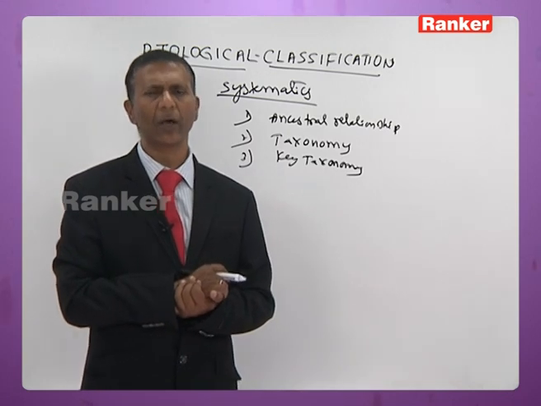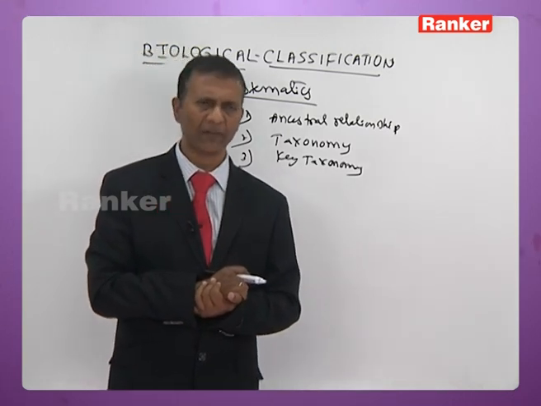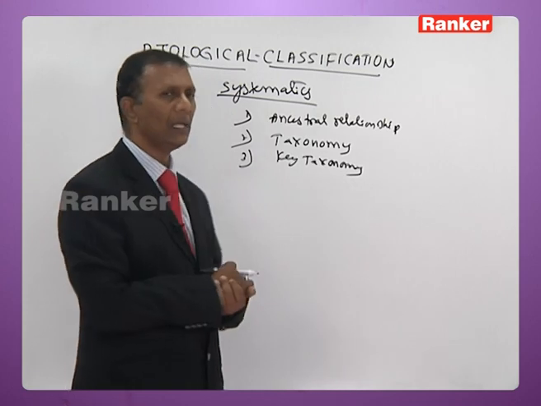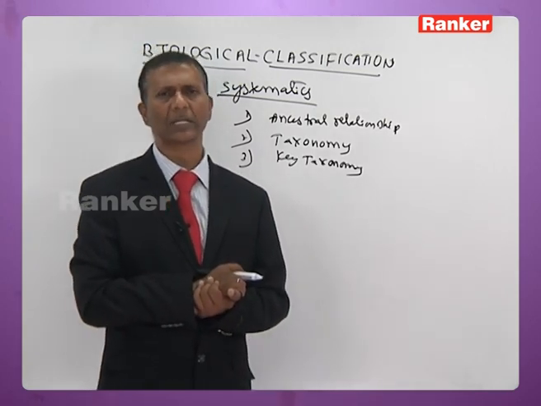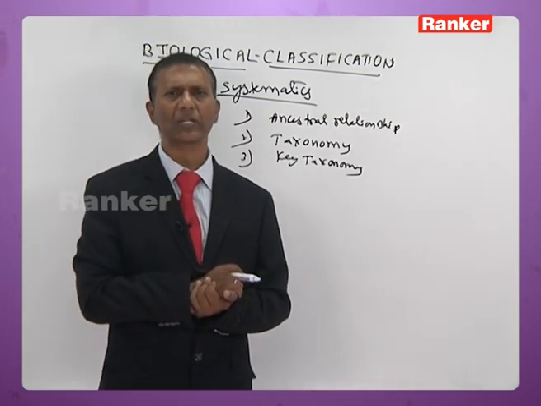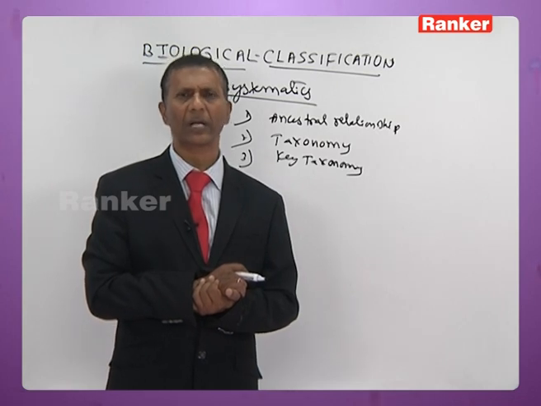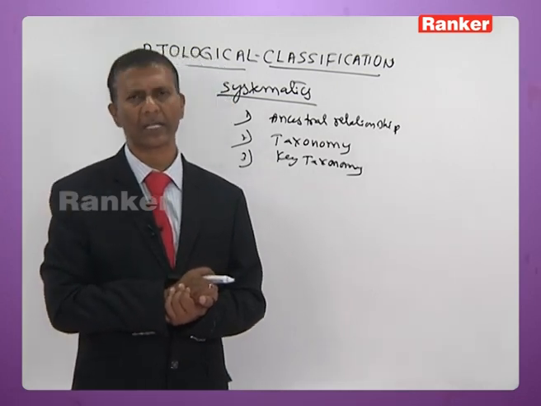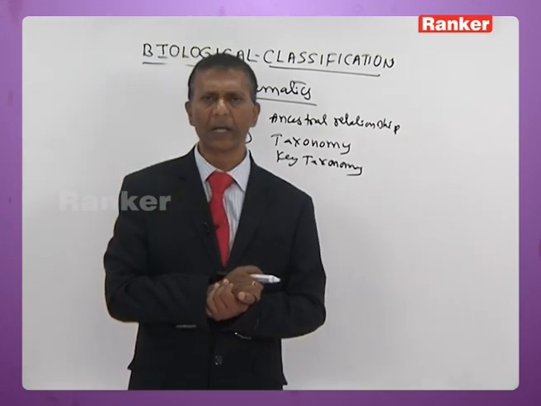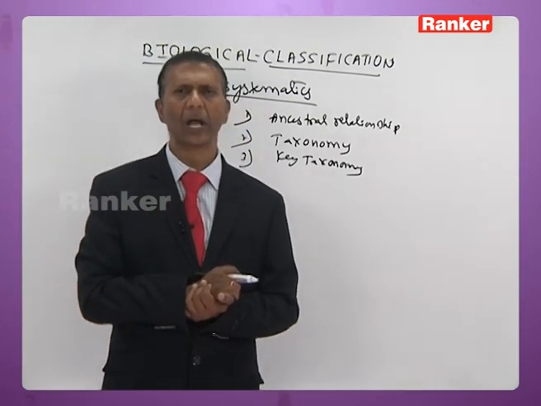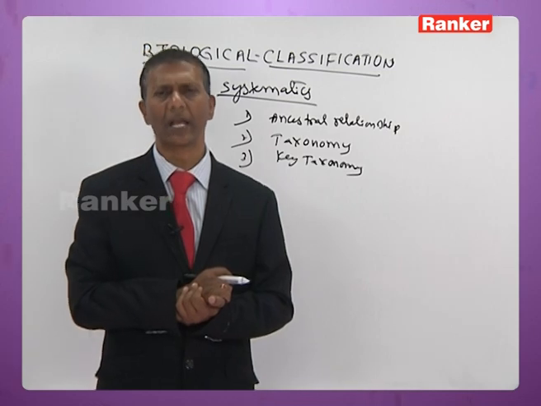On the basis of the key also, the organisms are classified. Then taxonomy is a branch of systematics that deals with identification, nomenclature, and systematic arrangement of organisms.